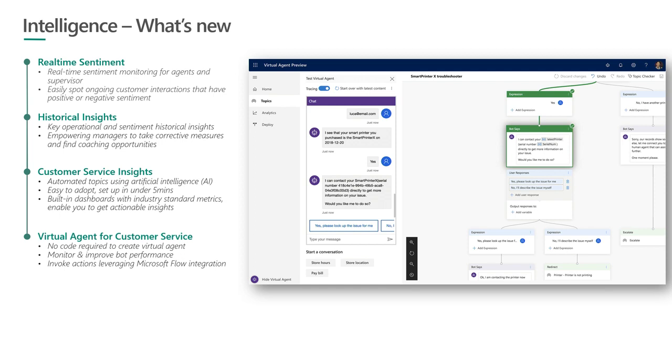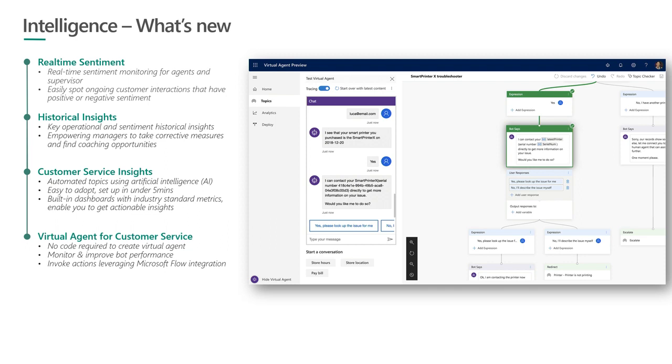The next one is virtual agent for customer service. This is currently running in preview and will go GA in the next wave of investments. These are bots, or virtual agents, that we are providing within the product. It will enable you to create bots and deploy them to your website with a zero-code experience, without the need for a data scientist or a developer. We will provide a graphical interface using which you can author your own bot and deploy it on your website. It will be possible to monitor and improve bot performance.